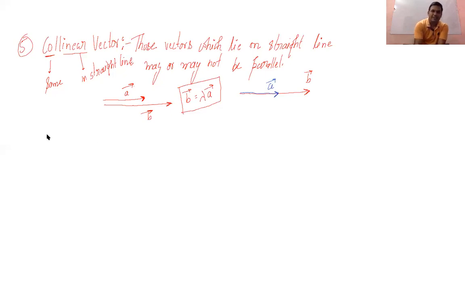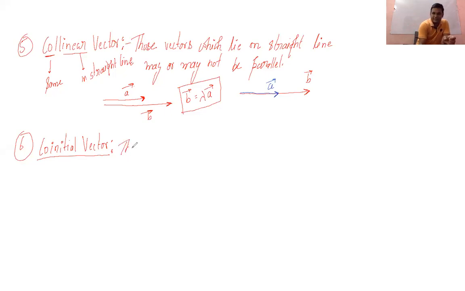Okay? So coming to the sixth one, co-initial vector. Co means same, initial means starting point. If there are two vectors having the same starting point, if there is more than one vector having the same starting point, then those vectors will be known as co-initial vectors.